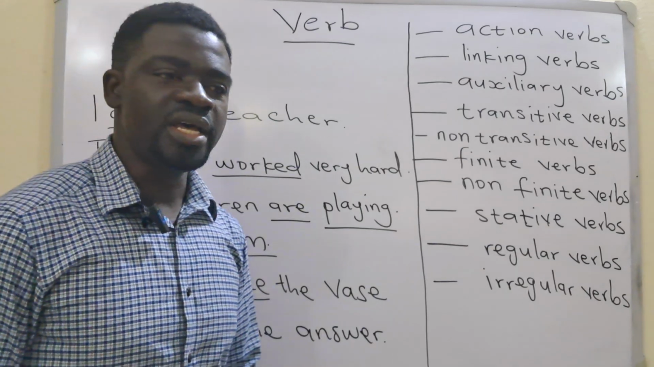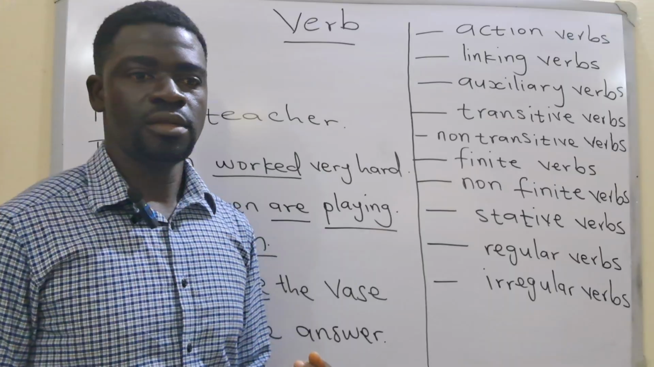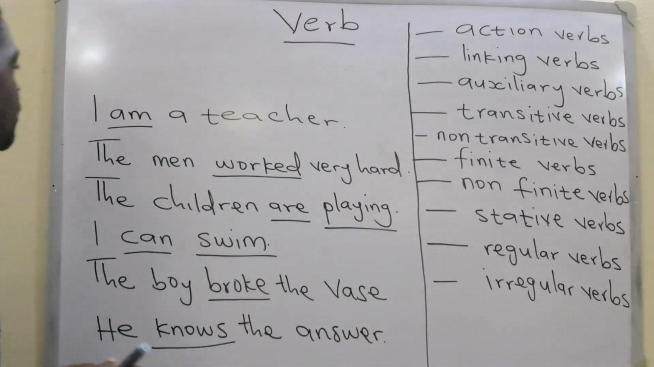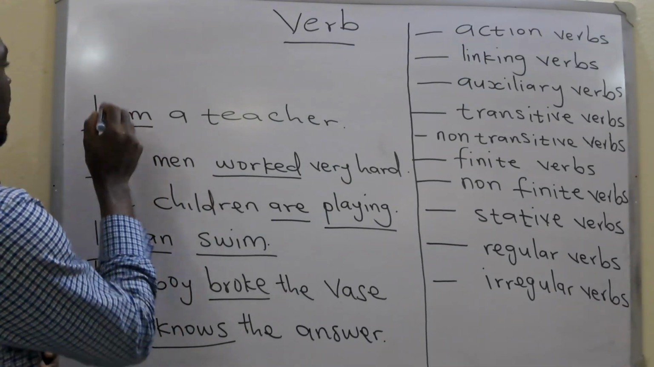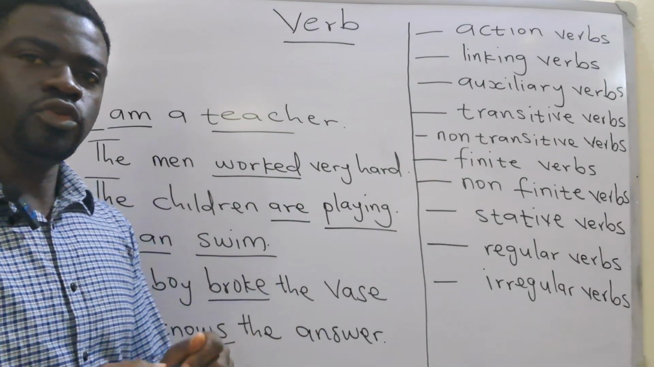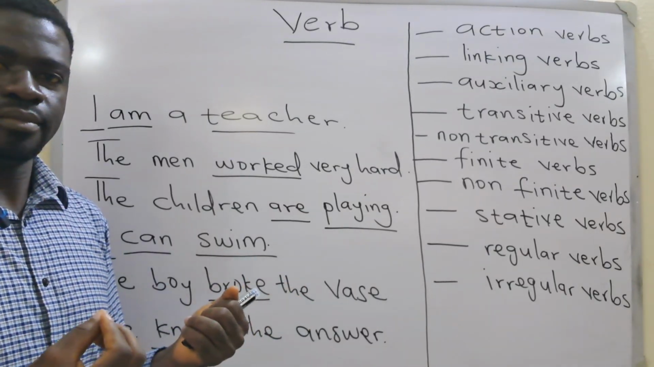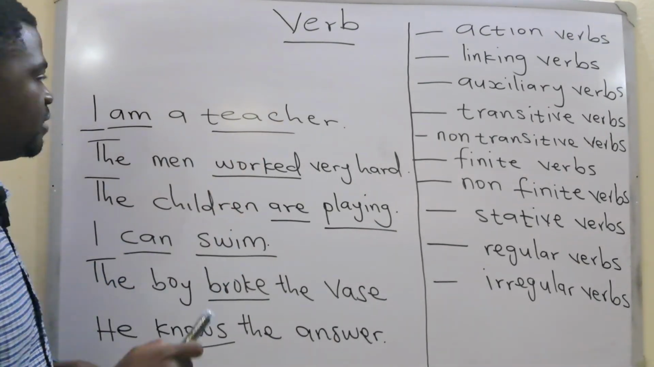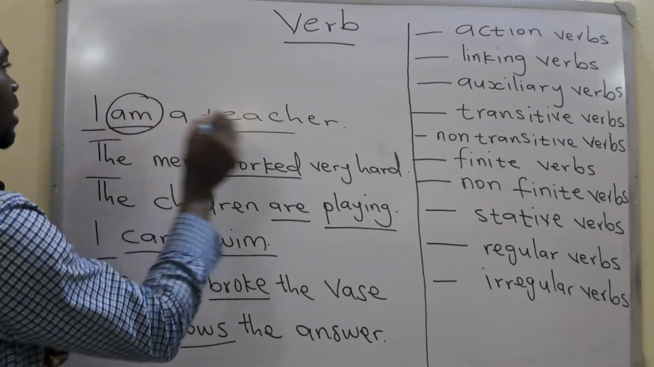Then there are some verbs that serve to link or connect two items. You call those verbs linking verbs. For example, I am a teacher. Am is linking I to teacher. And linking verbs usually connect items that are similar or the same. So I is the same as teacher. So I have am connecting these two elements.